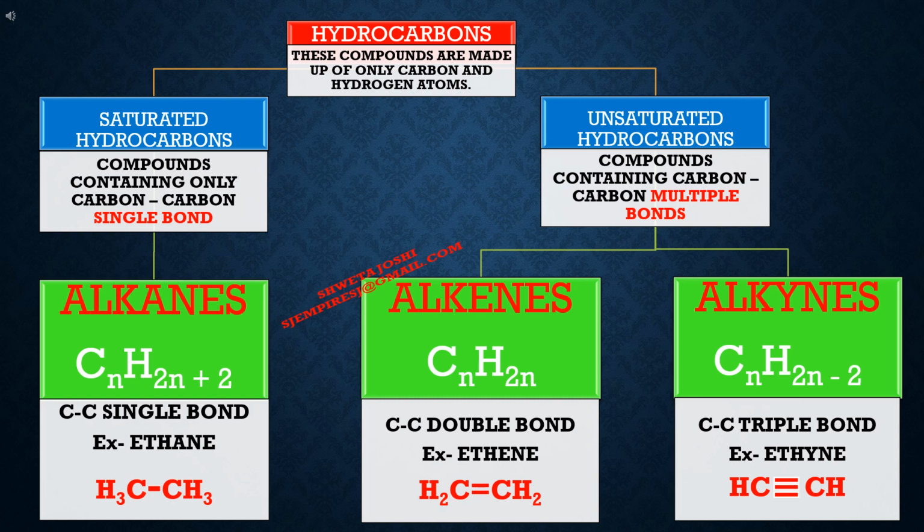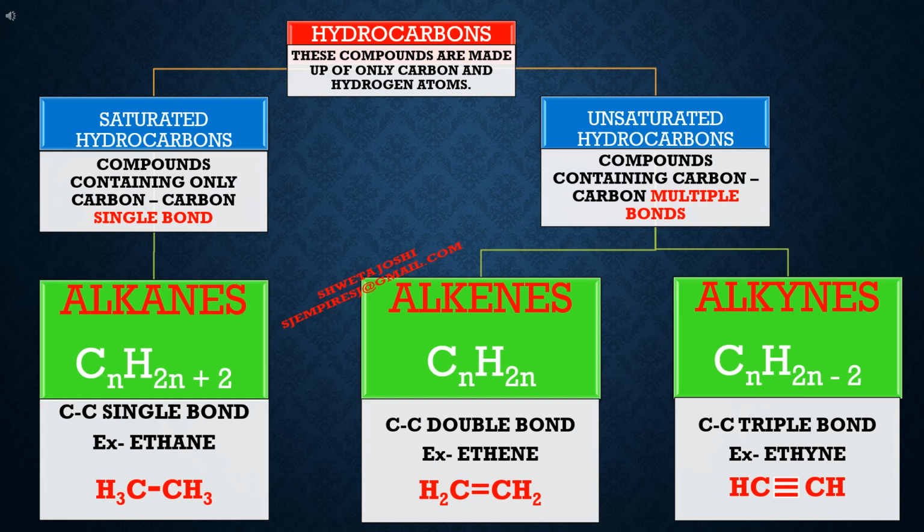Now, taking its example, ethane, since the word root is eth, it means there are two carbon atoms. Now, applying the formula CnH2n+2, for two carbon atoms there will be 6 hydrogen atoms, and these two carbon atoms will be combined by a single bond only.